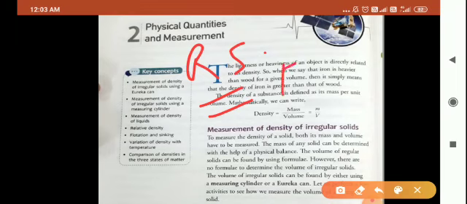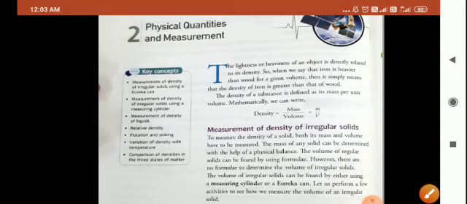For example, if I take a cube, in a cube all the sides and faces are even. Therefore, to find the density of a cube, you can apply the formula for finding its volume. But in the case of an irregular solid, if you have to find the density,